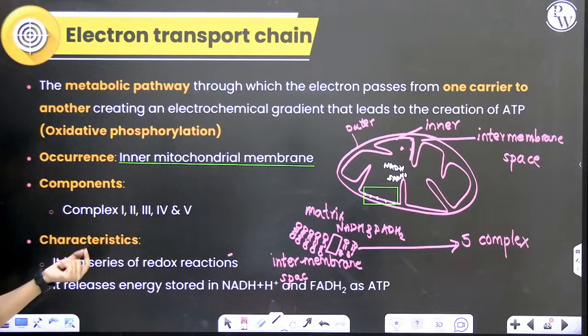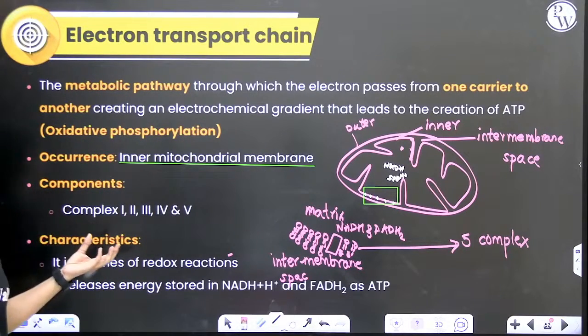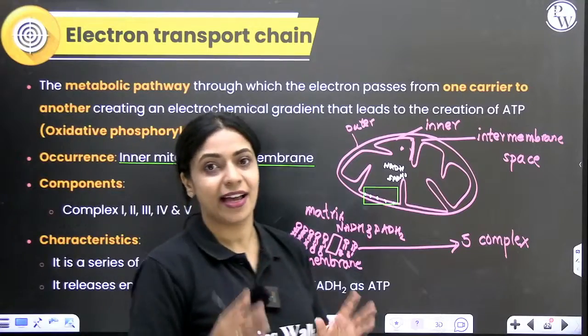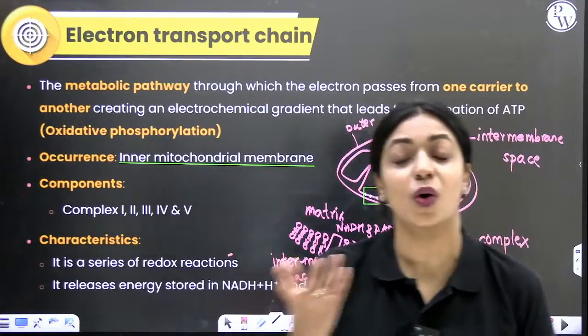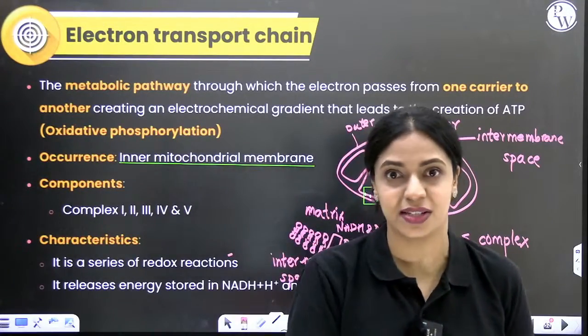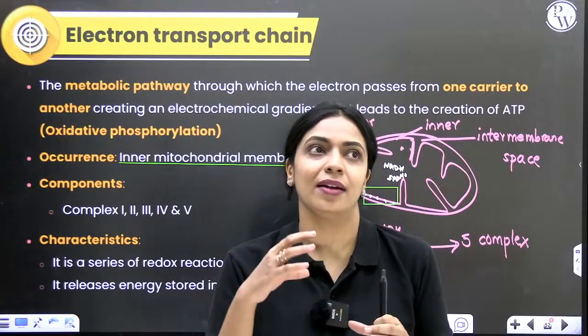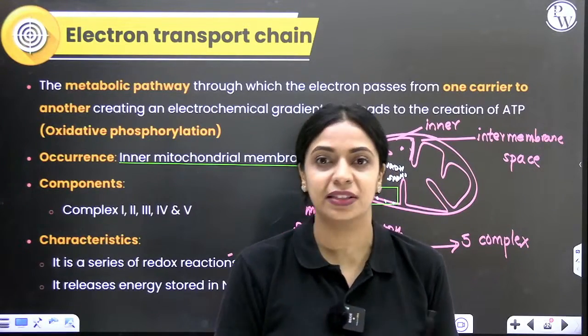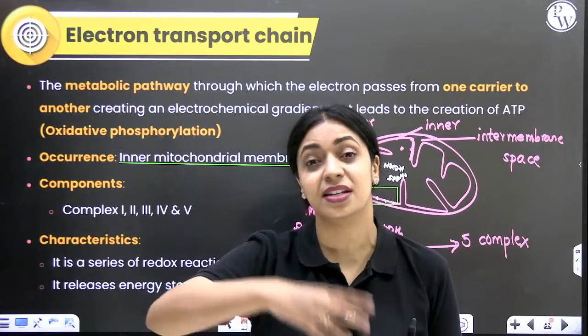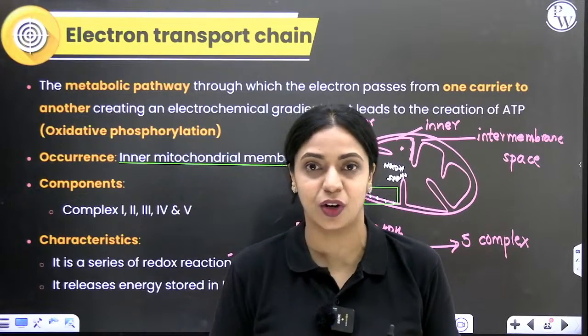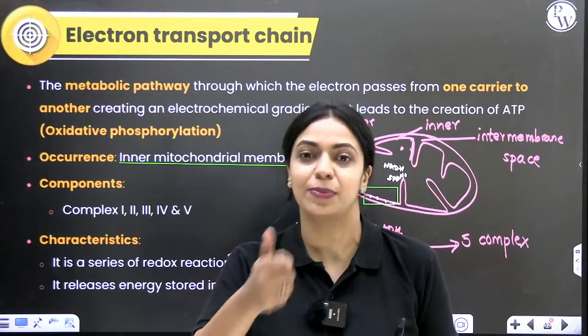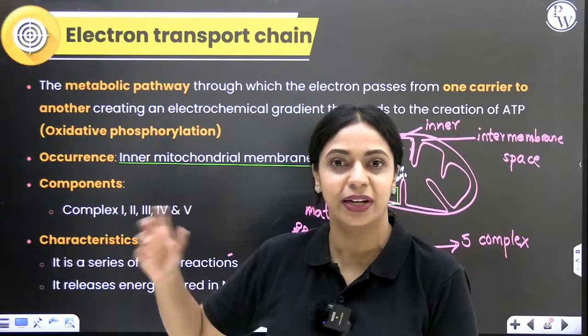Okay. Next, what are some of the characteristics? Over here, a series of redox reactions takes place. What does that mean? Whenever an electron is transferred, that molecule becomes oxidized. Whatever is accepting the electron will become reduced, right? So if something is getting oxidized, another thing will get reduced.